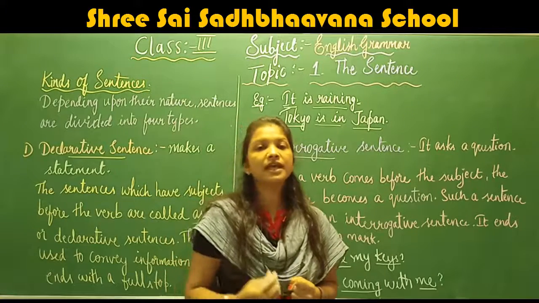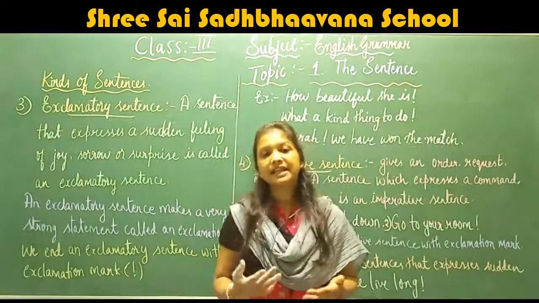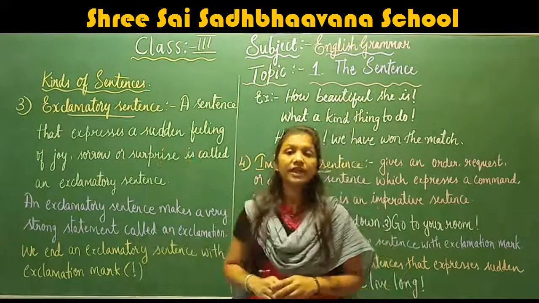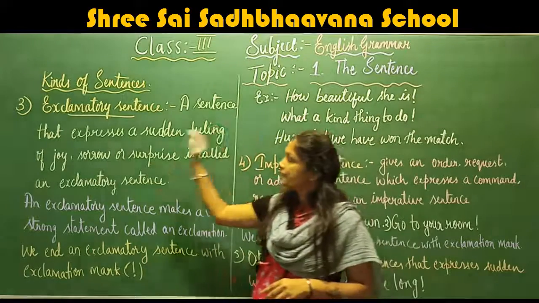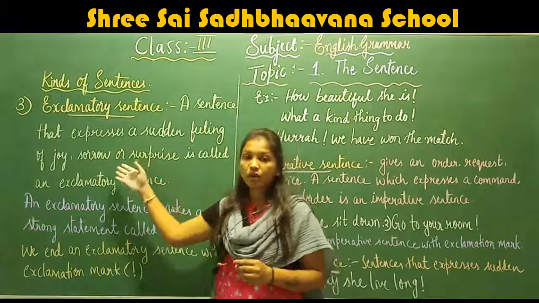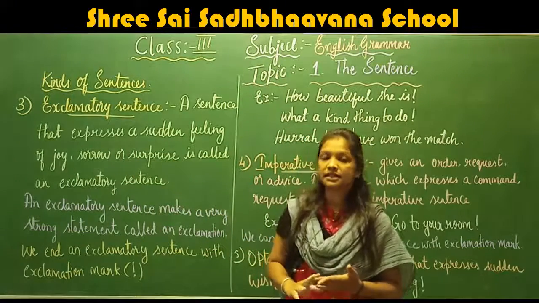Next, we will move on to the next type of sentences. The next type of sentence is the exclamatory sentence. So what do you mean by exclamatory sentence? A sentence that expresses a sudden feeling of joy, sorrow or surprise is called an exclamatory sentence.